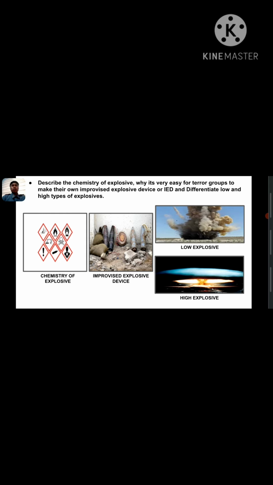So low explosive and high explosive. So low explosives are mixtures of chemicals that burn very rapidly but subsonically as opposed to supersonically, meaning that they deflagrate. So they consist typically of fuel and an oxidizer. The black powder used in fireworks is one example of low explosive. Black powder burns very quickly, but to get it to go bang, we have to contain it.